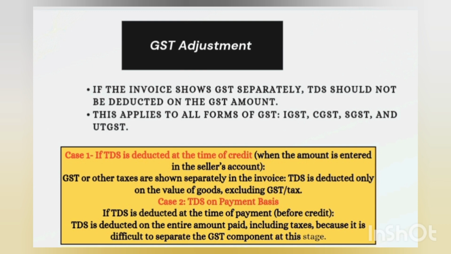If the TDS is deducted at the time of payment, TDS is deducted on the entire amount paid including taxes, because it is difficult to separate the GST component at this stage. Your invoice is going to be prepared in the future, and before credit the payment is being done, so obviously it is not possible for you to identify the GST component. So you have to deduct TDS on the whole amount. Okay, guys, I think this is very much clear to you.